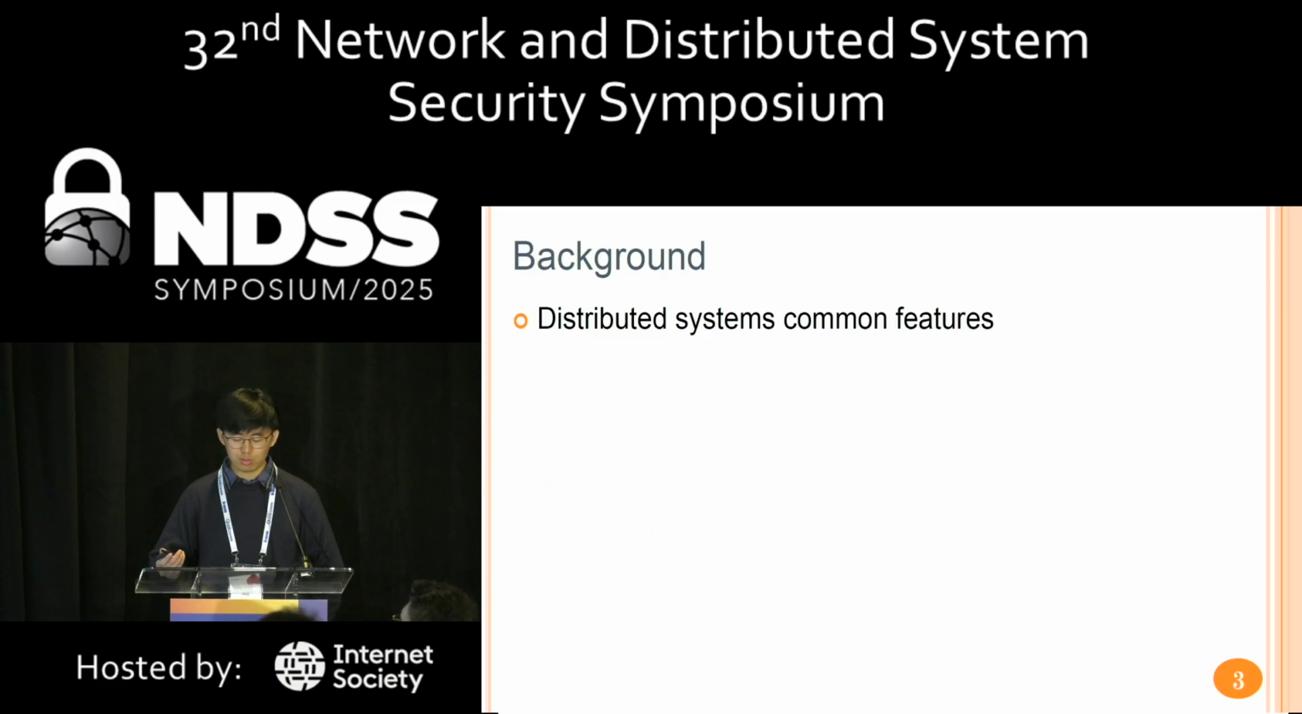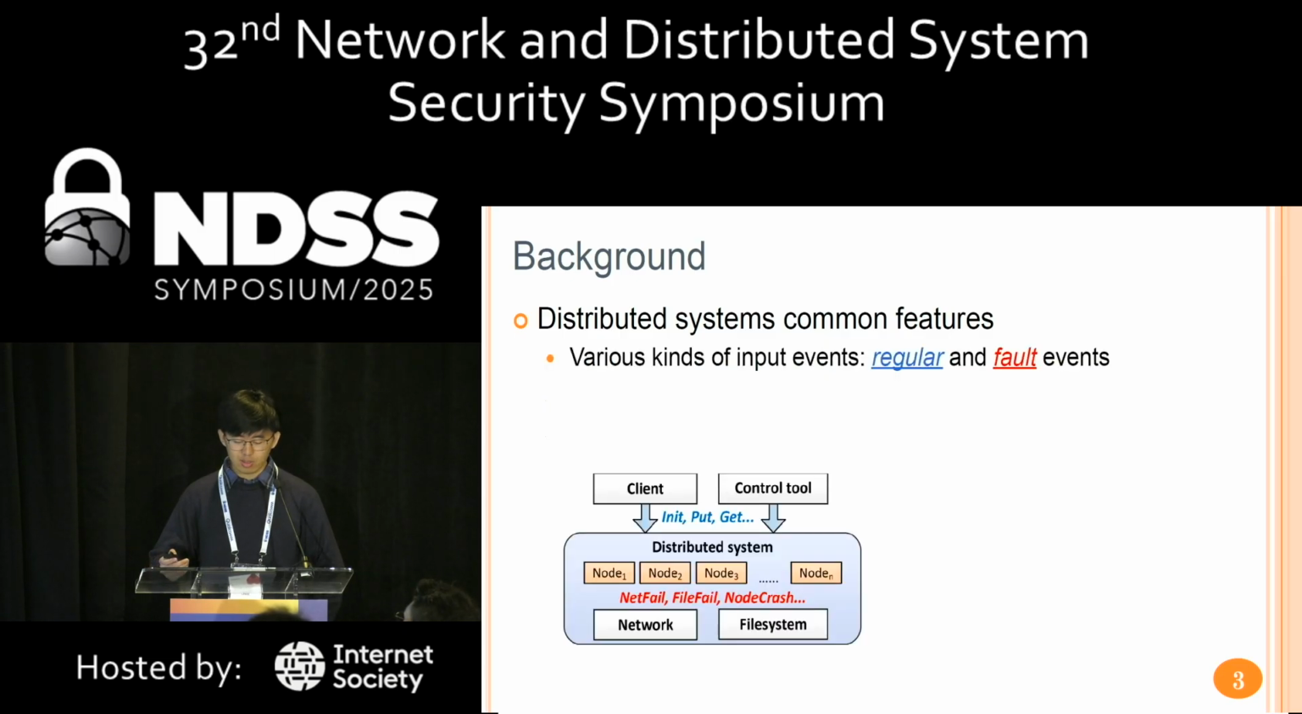Though different distributed systems have different goals, they share many common features. First, they usually accept various kinds of input events, like the first figure shows, and the events can be divided into two types. One is regular events like client inputs, the other is fault events like network failures.